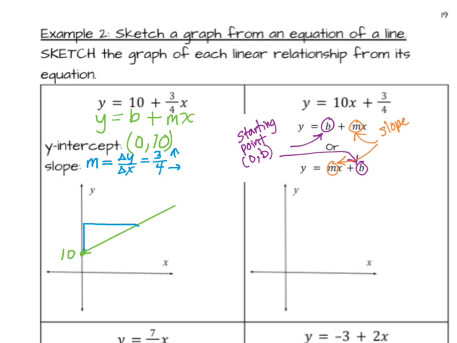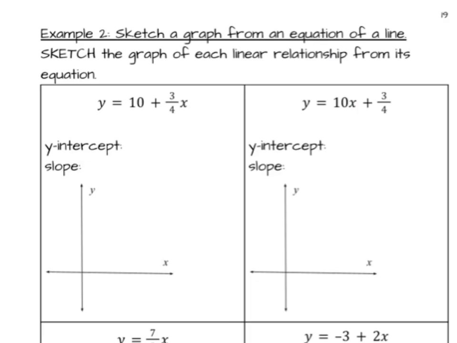Then I'm going to draw a slope triangle. From the intercept, I'm going to go up 3. And please label the 3 on the inside of the triangle so we don't get it confused with the coordinates here. Up 3 and 4 to the right. And I actually wanted to include little arrowheads here to show the direction that we're moving. So we went up 3 and 4 to the right.